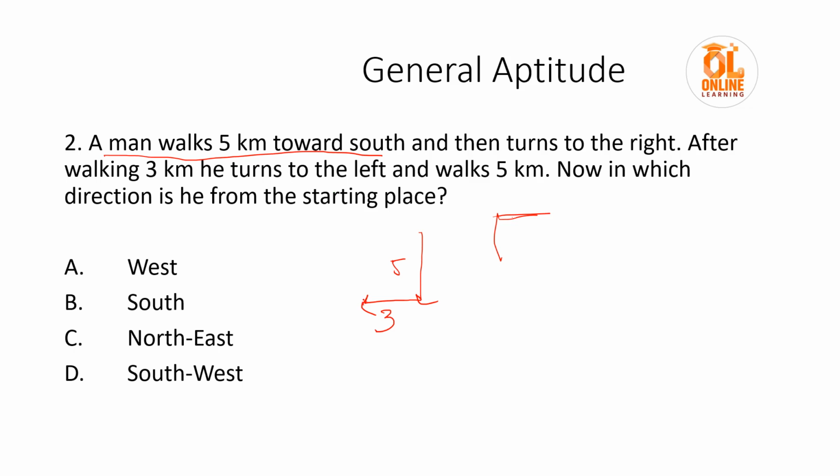He is facing in this direction now, so his left would be this direction, isn't it? So it is again 5 kilometers. Now in which direction is he from the starting place? This is north, this is south, this direction is west, and this direction is east. So what would be this direction? It is southwest, so the option would be southwest.